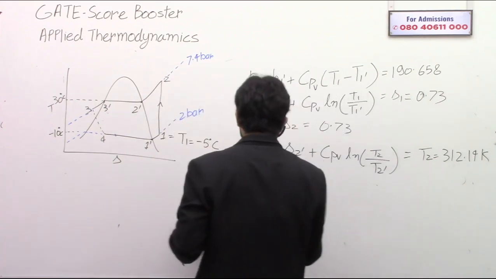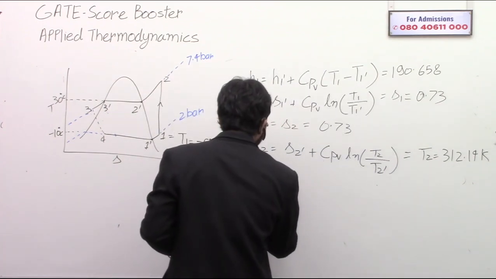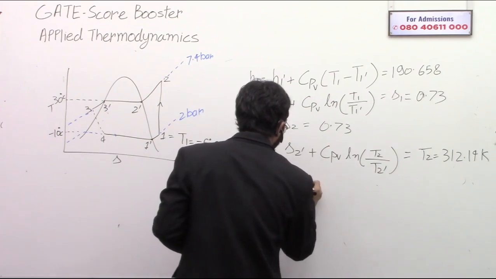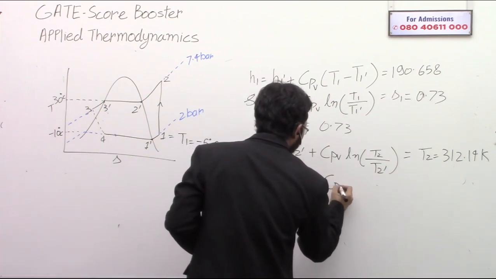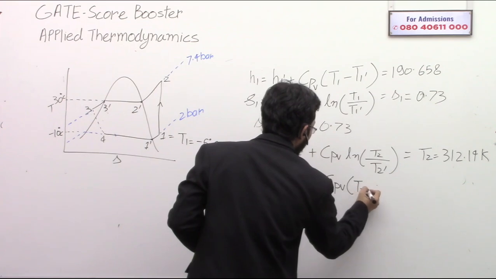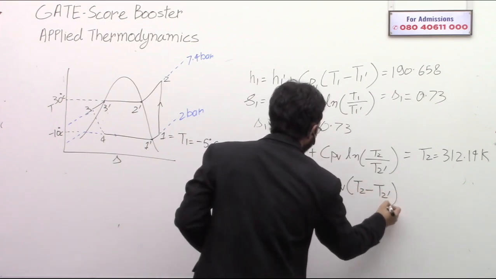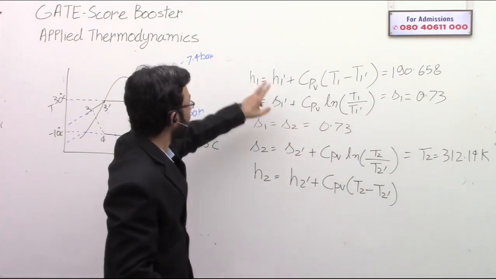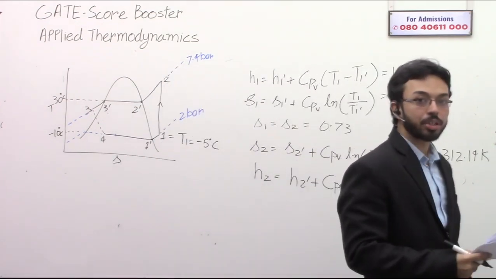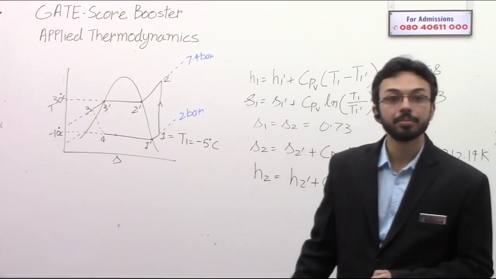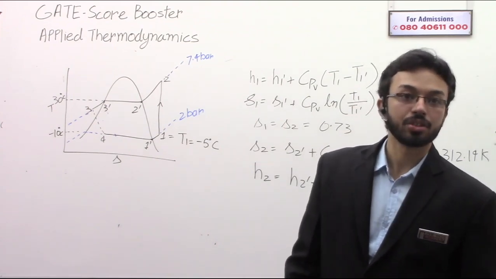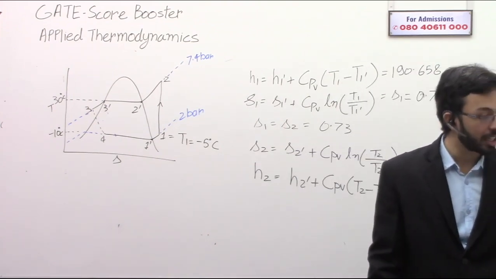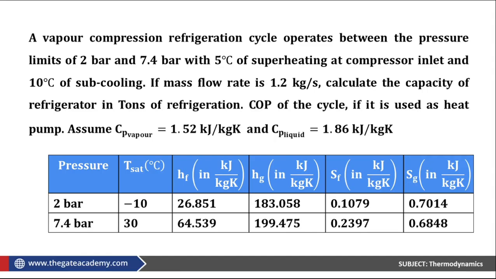So let's see how to do that. H2 is basically H2 dash plus CPV into T2 minus T2 dash. Okay, similar to this formula. So now just substitute, bringing the table now. I am not going to tell you which data you need at which pressure.